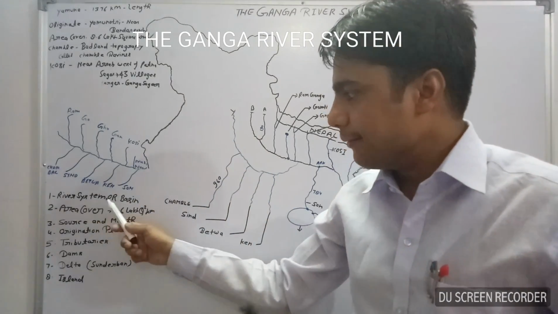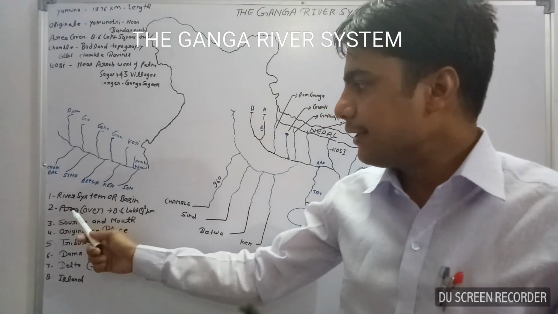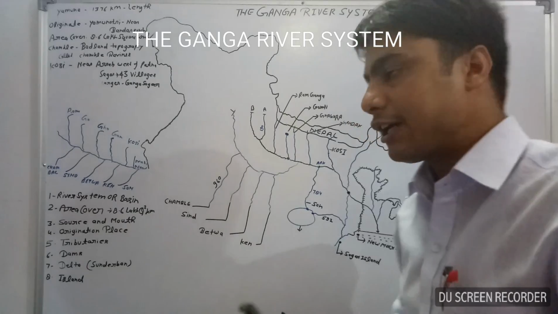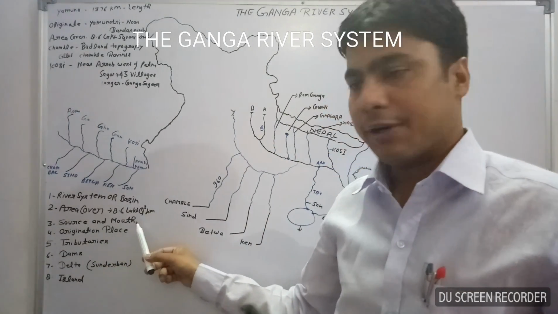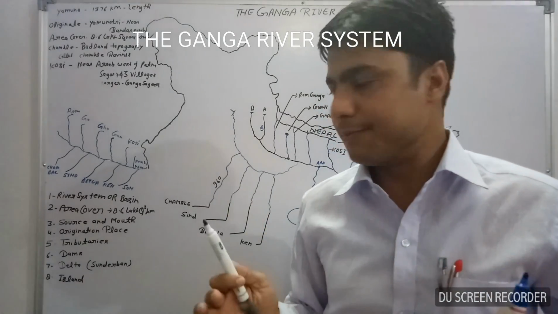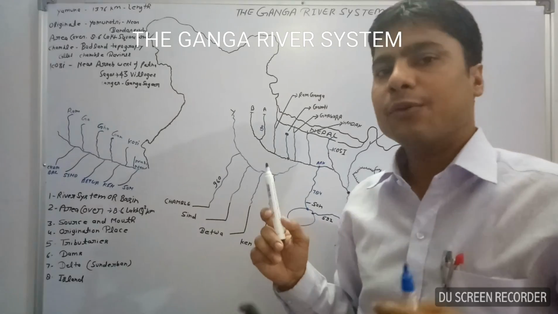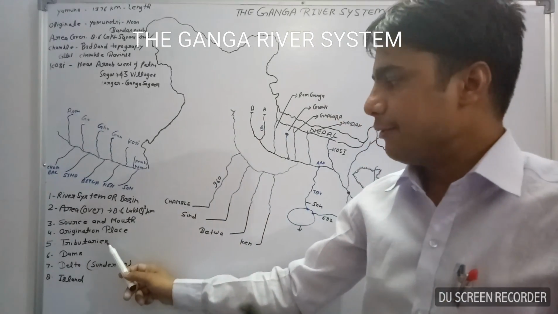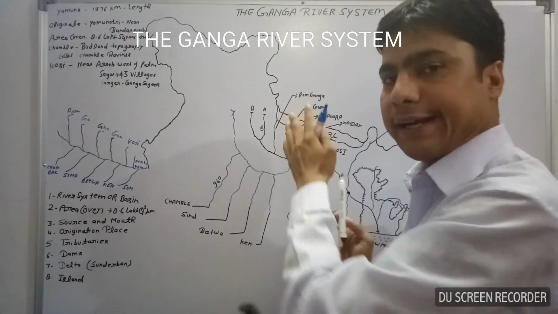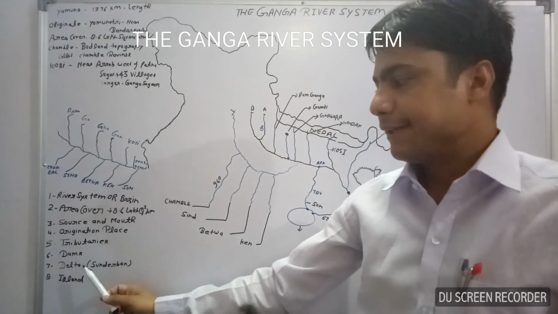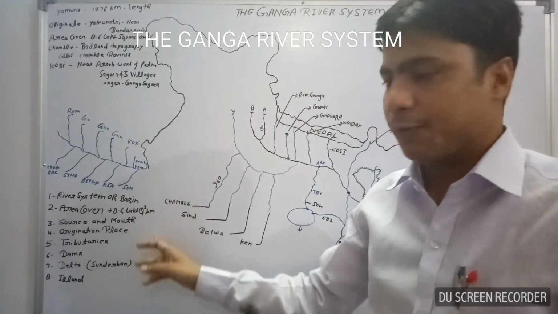Point number one, river system or river basin. It means what is river system or river basin. Then area cover, how much area is covered by the Ganga river. Our third point will be source and mouth, what is source and what is mouth. Next, origination places, where the Ganga river originates. Fifth point, tributaries, how many tributaries of the Ganga river, left hand or right hand tributaries. Dams, deltas and island, we will discuss in these points.